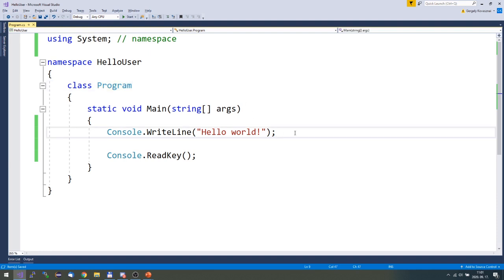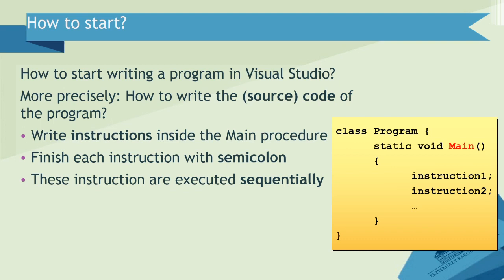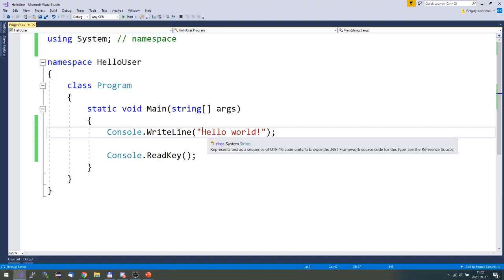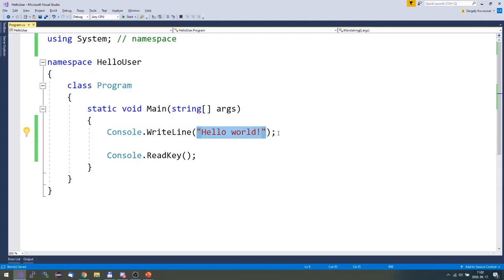Okay, so let's learn about more instructions, because you are going to use lots of kinds of instructions. First of all, in your programs, you always need to use some data. Here, for example, you and I used this data. This is fixed, hard-coded data, this text.